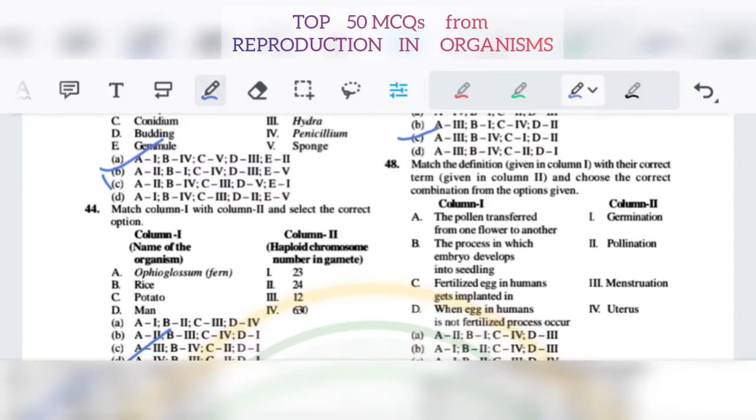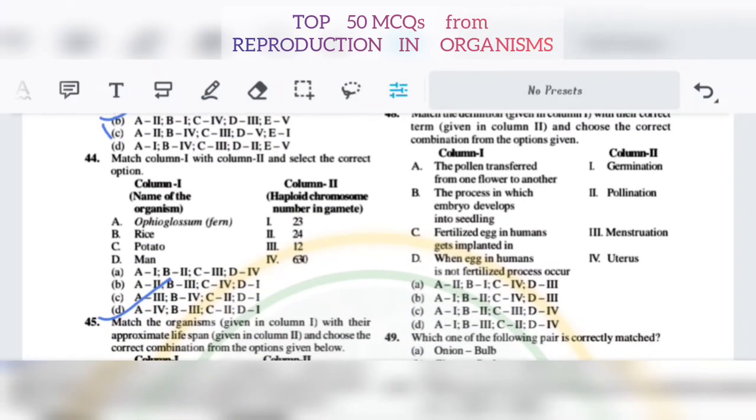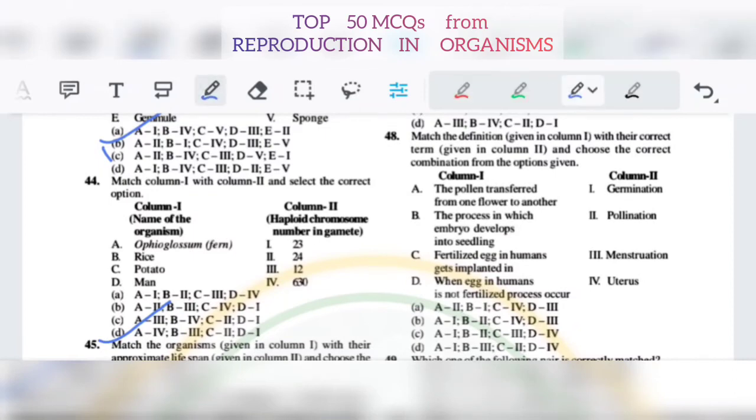Match the definition given in column 1 with their correct terms. The pollen transferred from one flower to another; the process in which embryo develops into seedlings; fertilized egg in human gets implanted in; when egg in humans is not fertilized, process occurs. Here germination, pollination, menstruation and uterus. Here 48 it will be A.